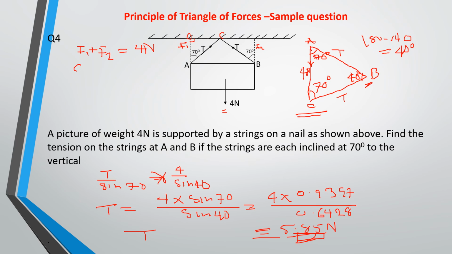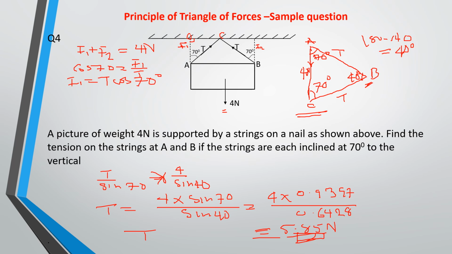And don't forget this is a right angle, so we can actually find cos theta, or cos 70, is equal to adjacent over hypotenuse, that is F1 over T, so that your F1 is equal to T cos 70 degrees.